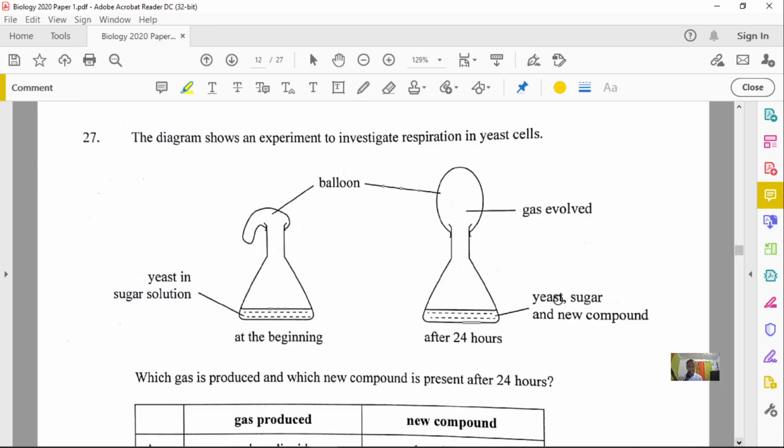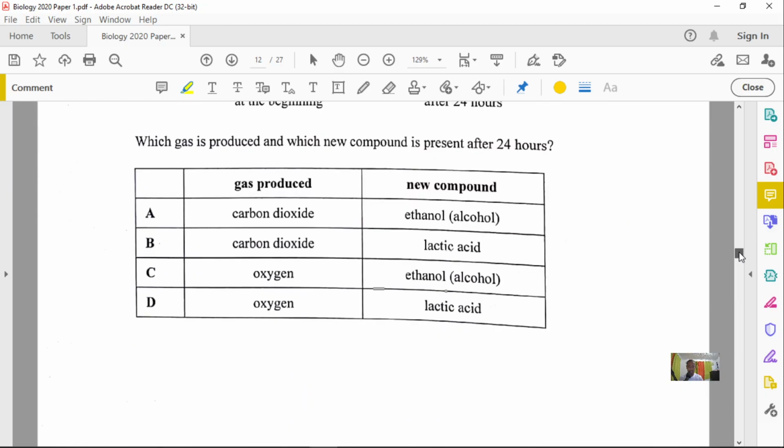And here you have yeast, sugar, and a new compound. So what they're asking is, which gas is produced and which new compound is present after 24 hours? As we talked about in the bread making process, once yeast respire, yeast will produce carbon dioxide. So the gas produced is carbon dioxide, because remember, yeast respire anaerobically.